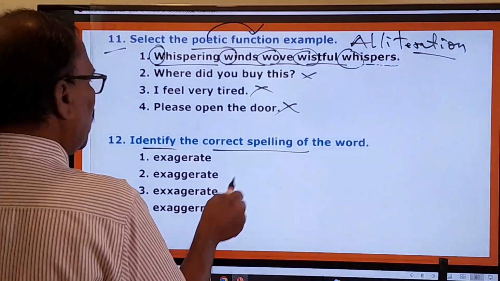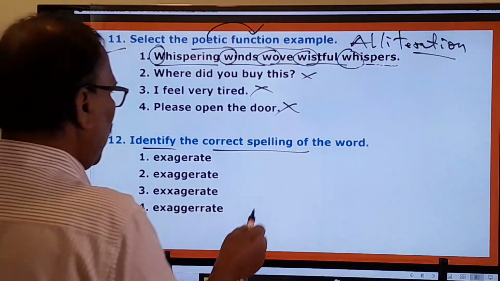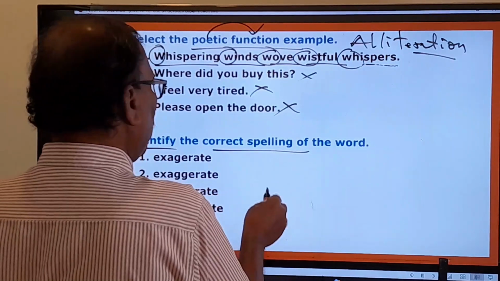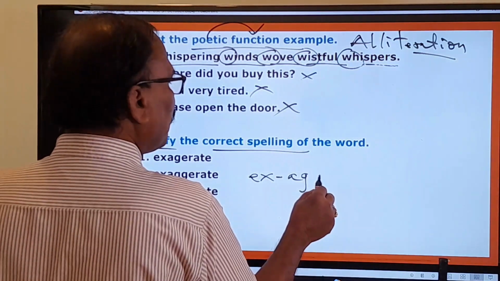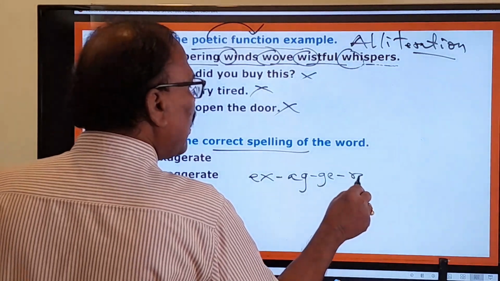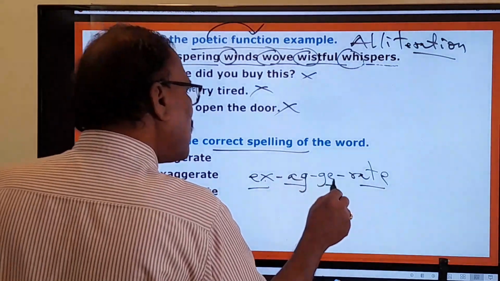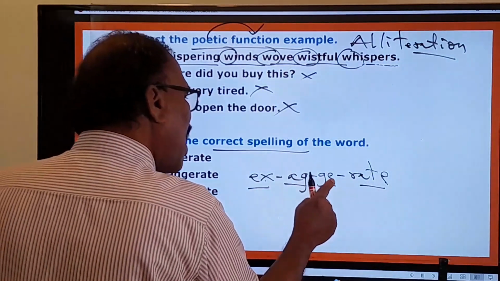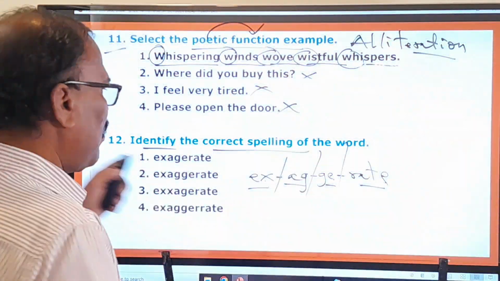Exaggerate. So these are all the words pertaining to exaggerate. Here you see that you cut the word into syllables: exa-gger-ate. This is how you have to cut the word into syllables.